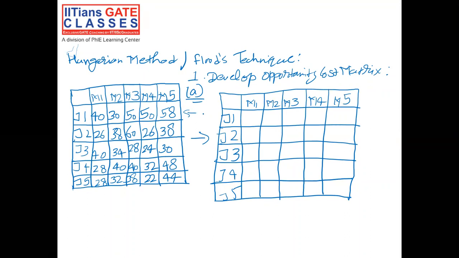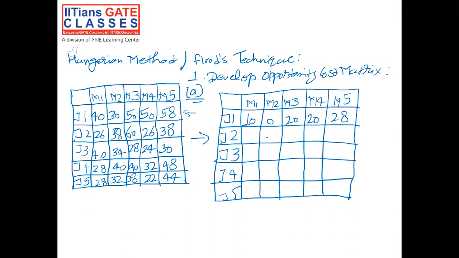So for our first row, the smallest element would be 30. Subtract 30 from each element of the first row and you will get the first row as 40 minus 30, that is 10, 30 minus 30, that is 0, 50 minus 30, that is 20, 50 minus 30, again 20, 58 minus 30, 28. Similarly, for the second row, the smallest element would be 26.